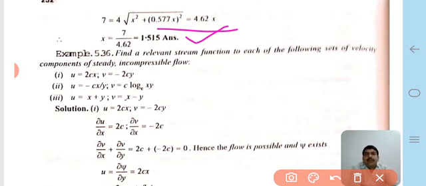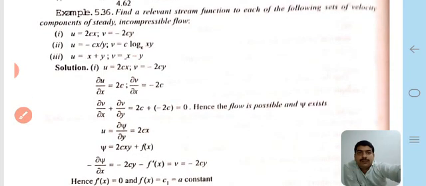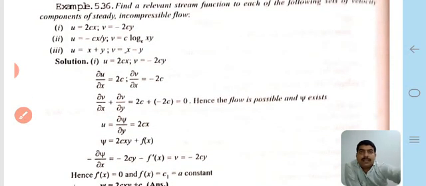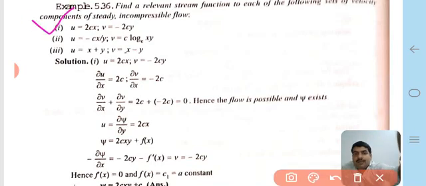Now we come to the next question, understanding it using that example with the help of stream functions and velocity potential functions. In that example, find a relevant stream function for each of the following sets of velocity components of steady incompressible flow.